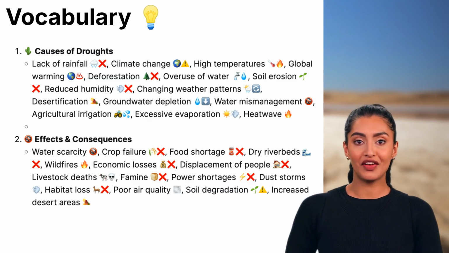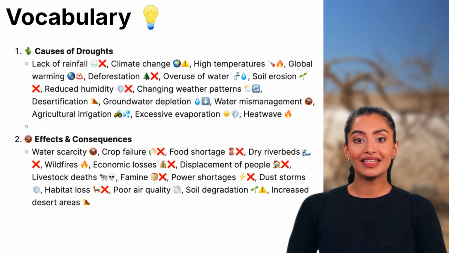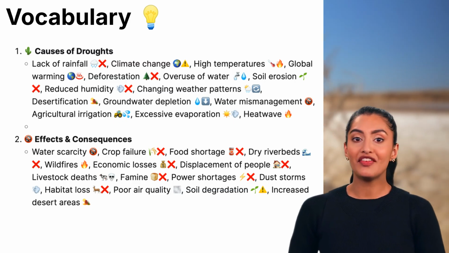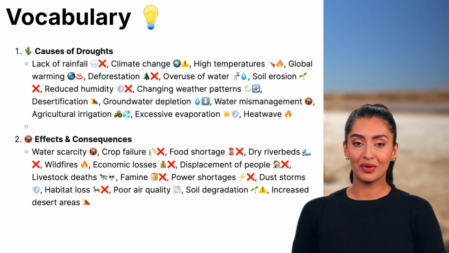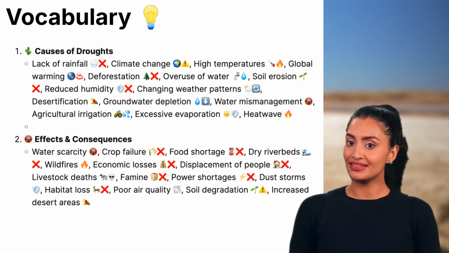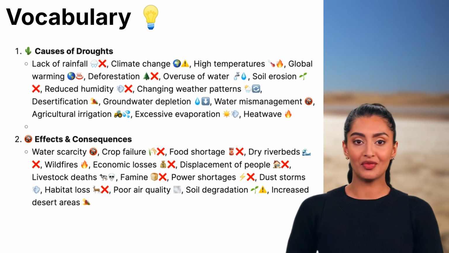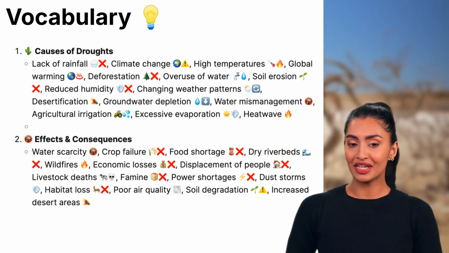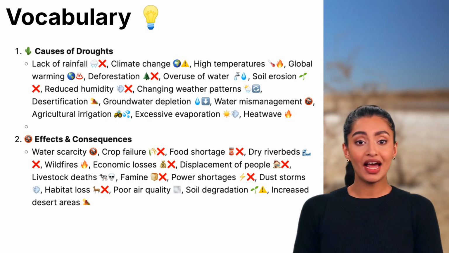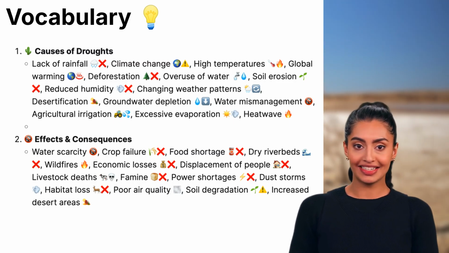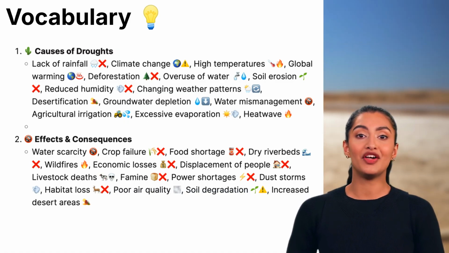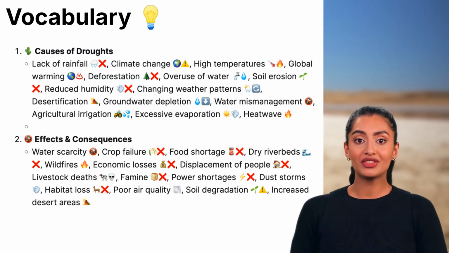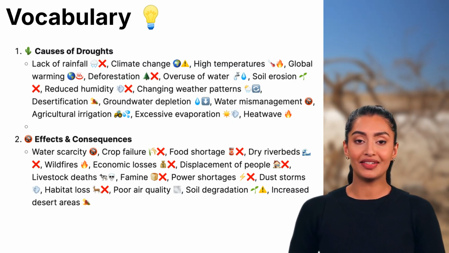Economic losses, financial damage to businesses and communities due to crop failures and water shortages. Displacement of people, families and communities forced to move because of drought. Livestock deaths, farm animals dying due to a lack of water and food. Famine, extreme food shortages that can lead to widespread hunger and malnutrition. Power shortages, a lack of electricity, especially in areas that rely on water for power generation. Dust storms, strong winds picking up dry soil and dust, reducing air quality.